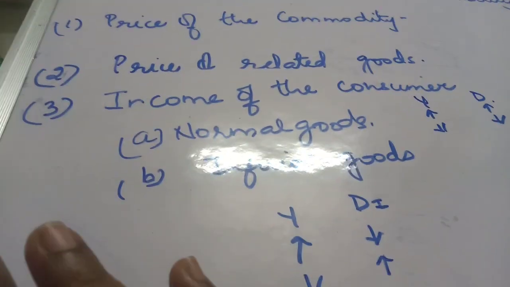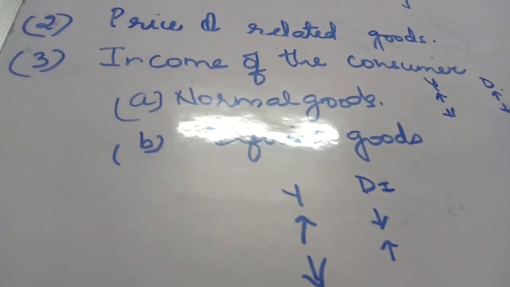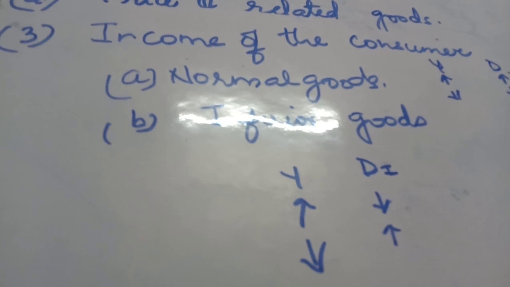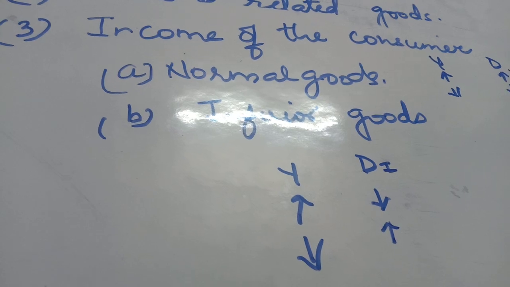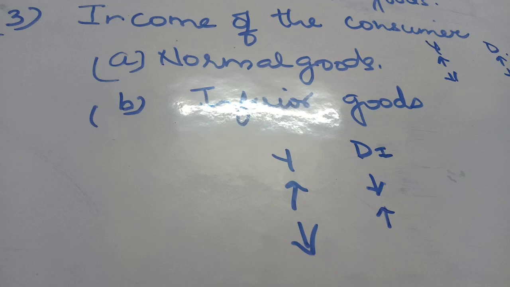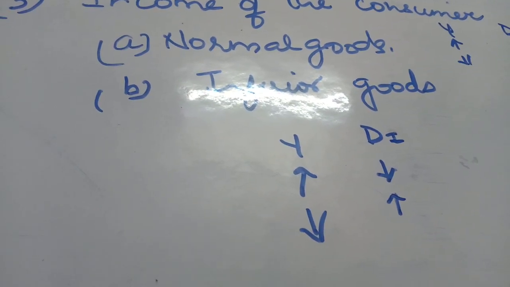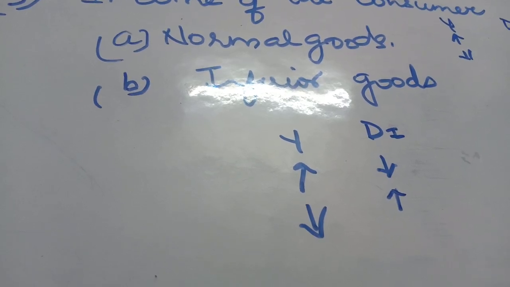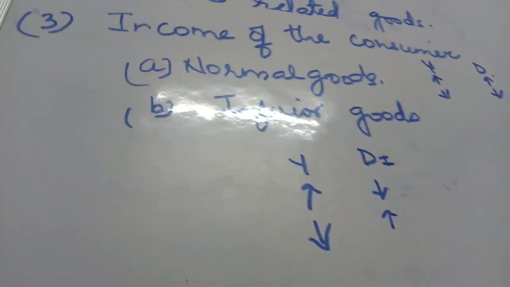So again, the income of the consumer has an impact depending upon what commodity we are talking about. If we are talking about a normal good, an increase in income will lead to an increase in demand for the normal good, and a fall in income will lead to a fall in demand for the normal good. But in case of an inferior good, an increase in income would lead to a fall in demand for the inferior good, and a fall in income will lead to an increase in demand for the inferior good. So did you understand these two things? Normal good and inferior good.